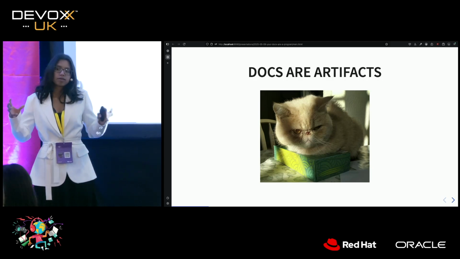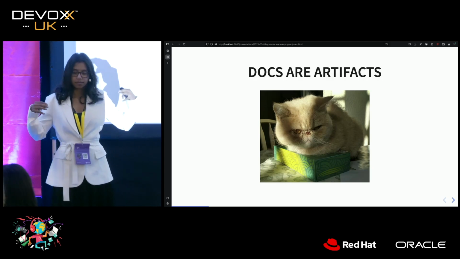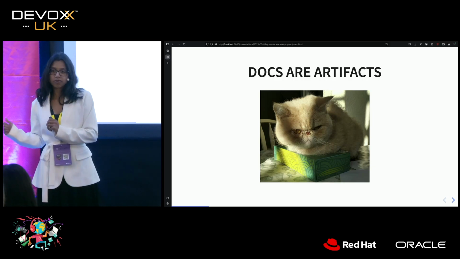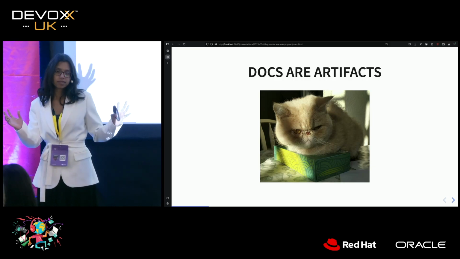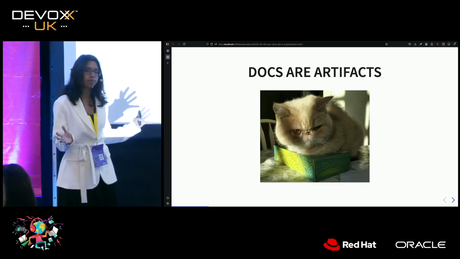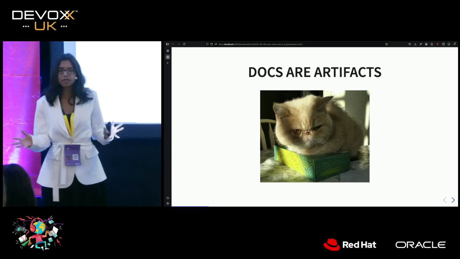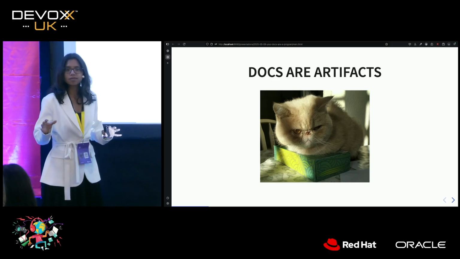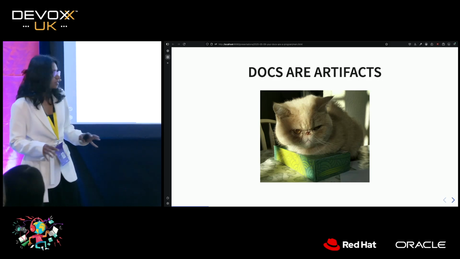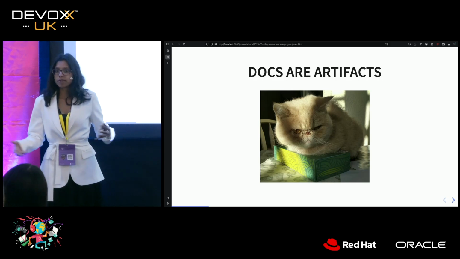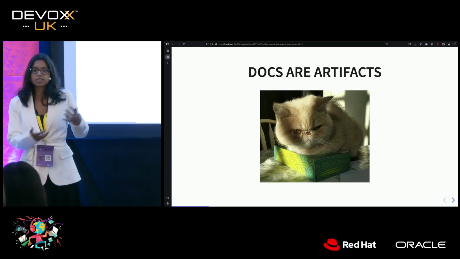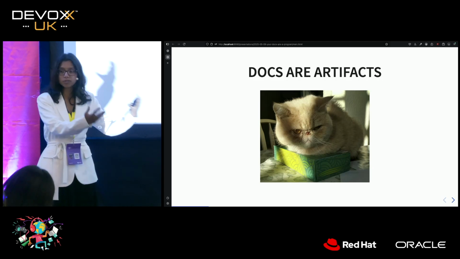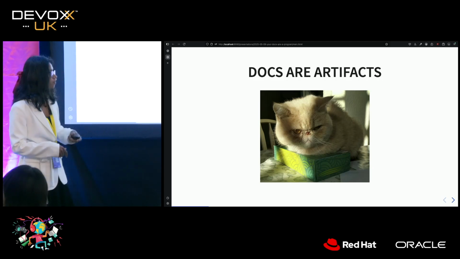So we're going to think about docs in different ways throughout this talk. We're going to slowly ease into the idea of docs as programs. And the first thing that we can think about is docs as artifacts. So who's familiar with the term artifact? Cool, that's great, most of you. By artifacts, we mean, if we were looking at source code, something like a jar in Java, the thing that we produce, which we then go and distribute to other people by publishing it.